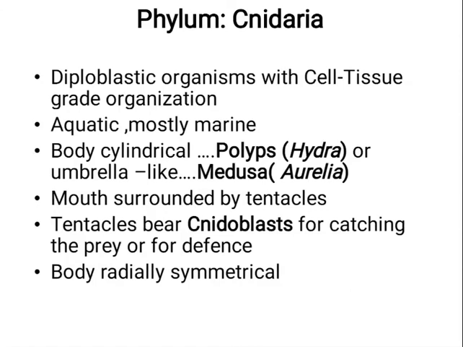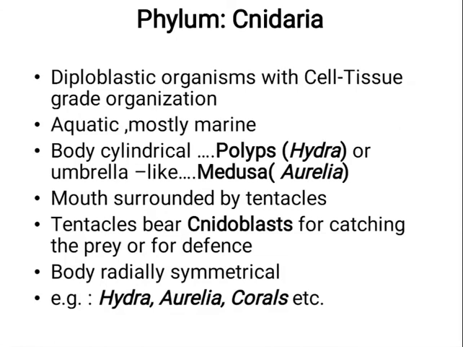The body is radially symmetrical, that means it can be cut into two equal halves passing through one single axis in any plane. Examples are hydra, Aurelia, that is jellyfish, corals, etc.